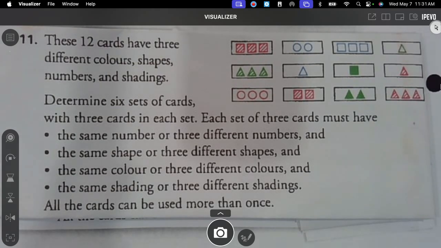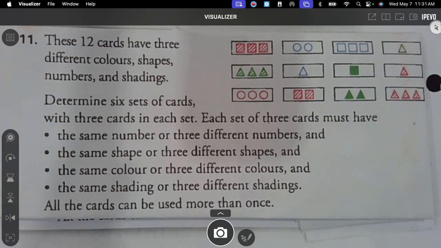So on this one, it's just like the game, except mine had squiggles. Next week we had diamonds, squiggles, and ovals. These have squares, circles, and triangles. We're going to go over it. Well, this is like the game. I'm just kind of showing you how this one's like the game, and then I might do the game. But we might not even find all these. I could not find them all.